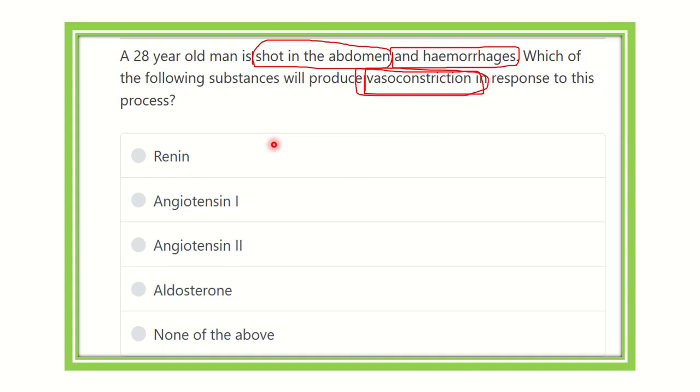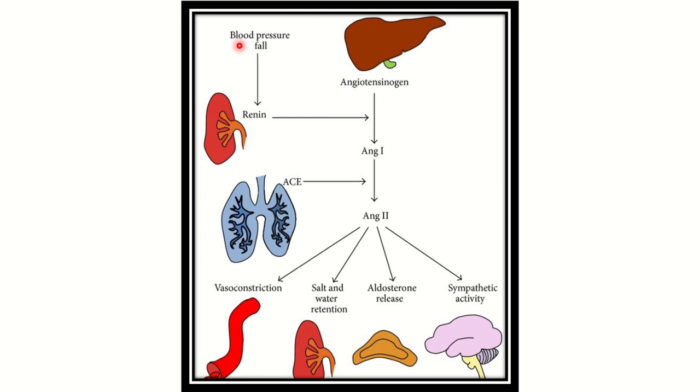When there is hemorrhage in this condition, blood pressure drops. So first of all, blood pressure drops, and then cardiac output is less, so less blood reaches the kidney. When the blood pressure in the kidney vessels reduces, in this condition renin secretion occurs. So renin is released from the kidney, and this renin then goes to the circulation.